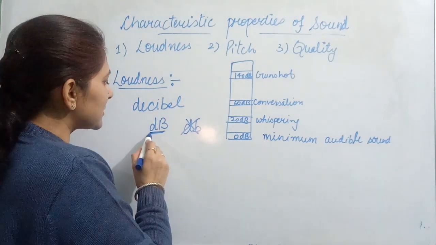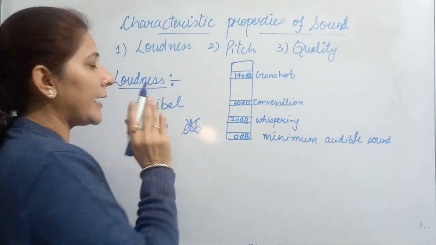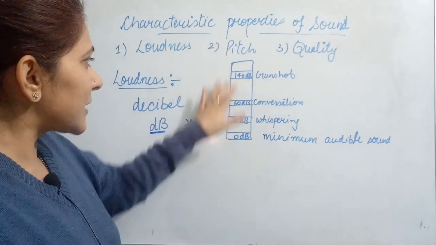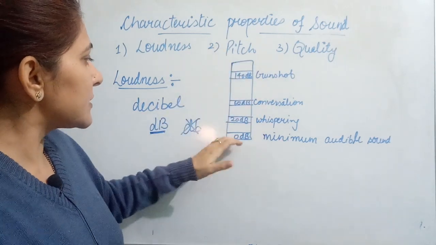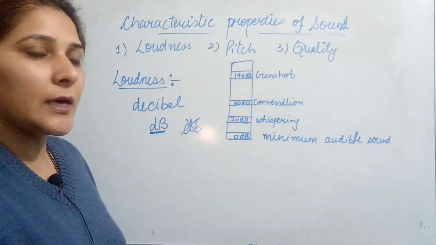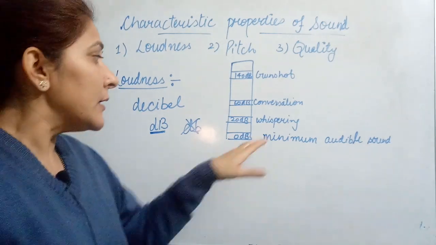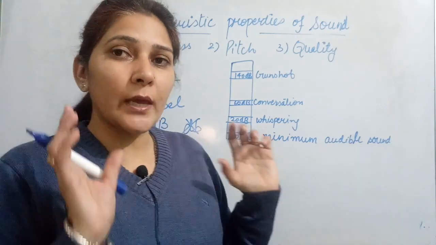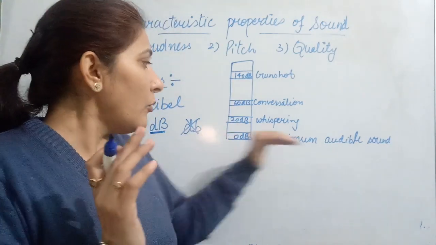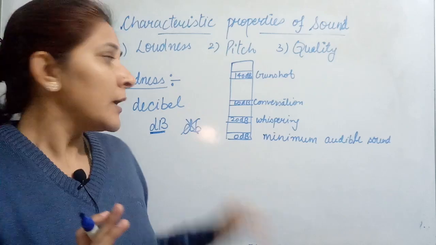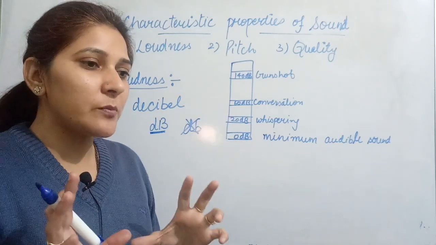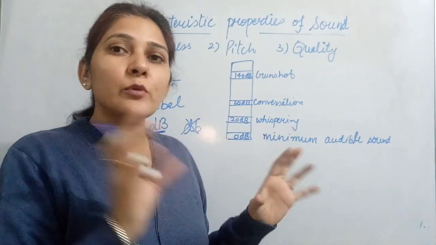So this decibel is denoted by dB, small d and capital B, and this is a scale in which units are mentioned. This decibel scale is shown over here, and how can we read it? 0 decibel indicates the minimum audible sound which you can hear. Then 20 decibel is approximately the sound of whispering.